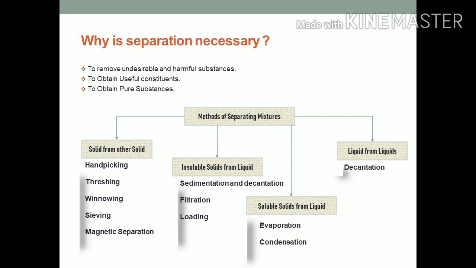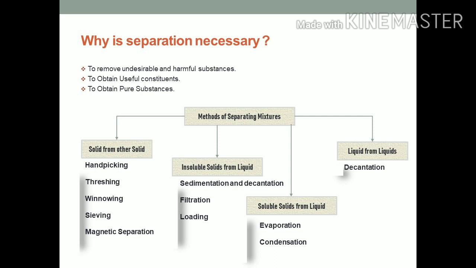We use separation to obtain pure substances. Sometimes pure forms of substances are required at home or in the laboratory to study their properties. So it is necessary to purify a substance by separating the unwanted substances from it.